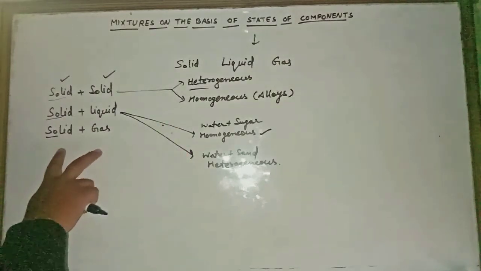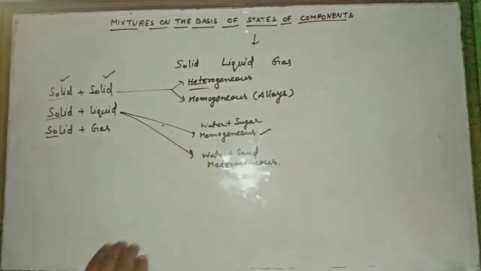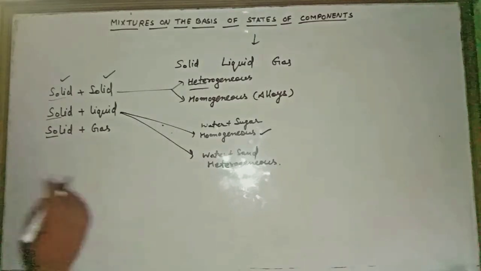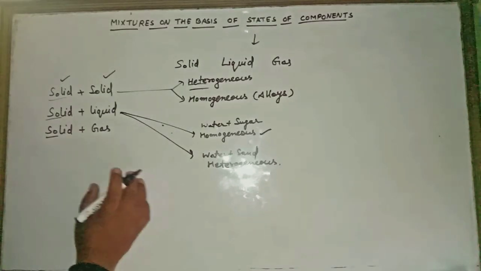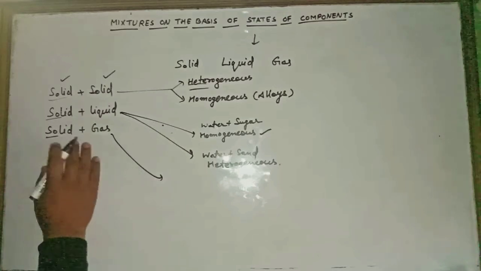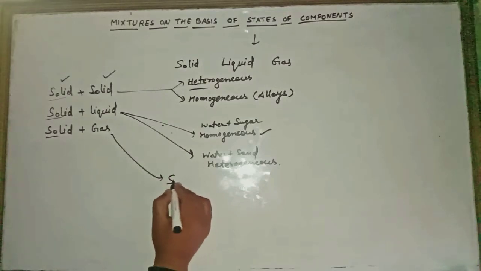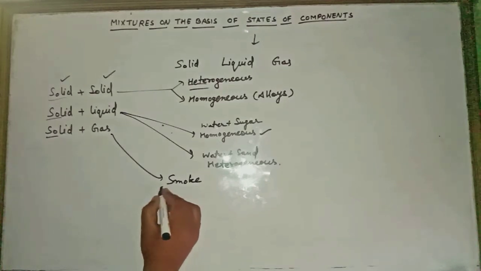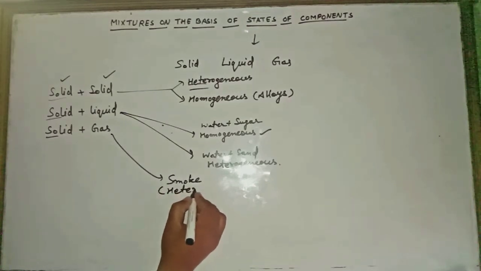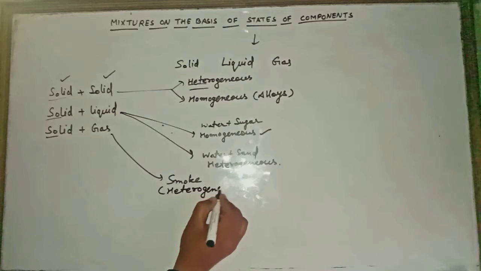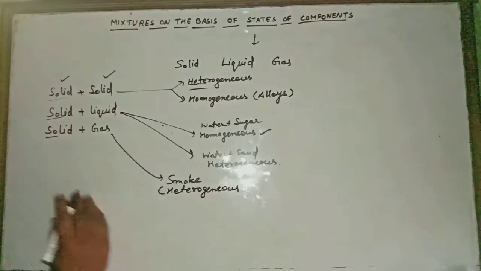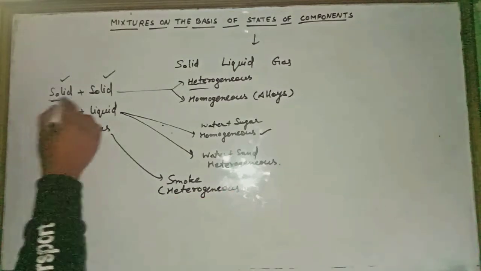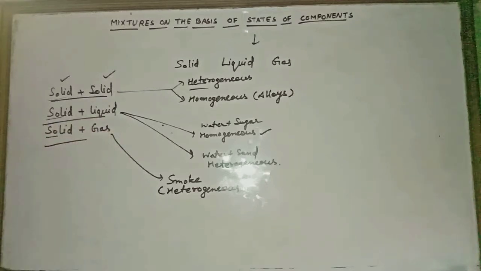Third case, when one component is solid and another one is gas. See, we can take examples. Smoke is the example of this one. It will always be heterogeneous. These are the three cases in which one medium is solid. Now we will move further.